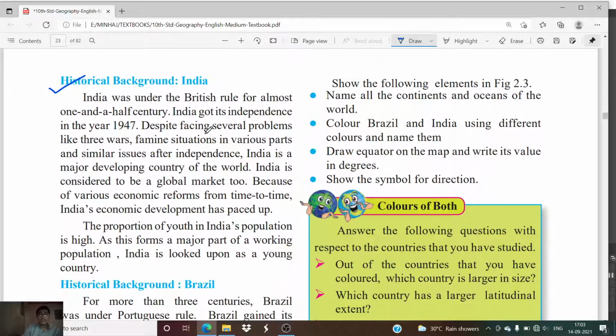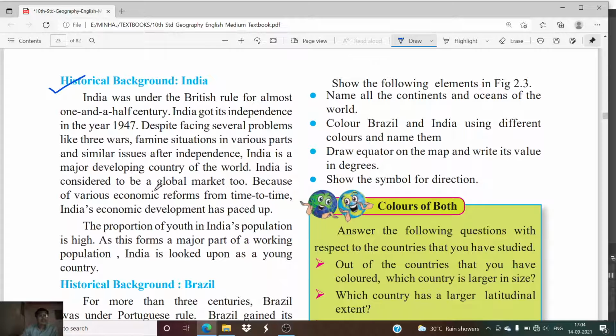Then, despite facing several problems like three wars, famine situations in various parts and similar issues after independence, India is a major developing country of the world. We are suffering from a lot of natural calamities every year. We have faced three wars, for example the Kargil war and the Indo-Pak war. But after all these wars and famine situations also, we are one of the major developing countries in the world. We are developing ourselves in a very quick way.